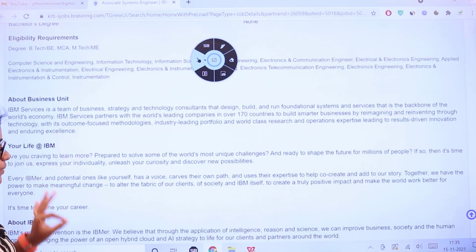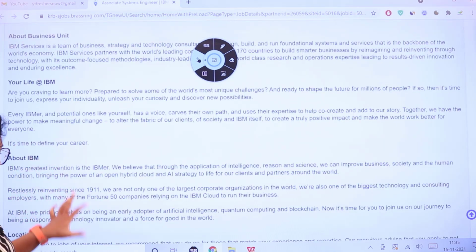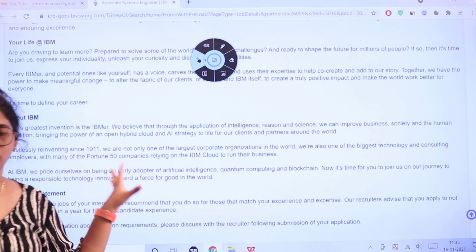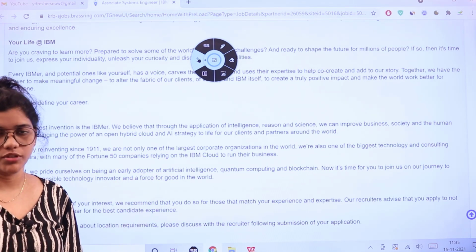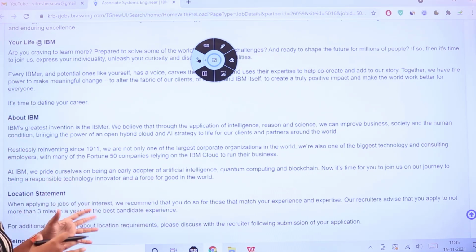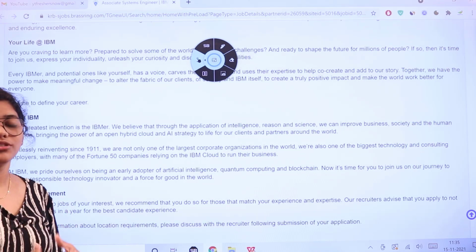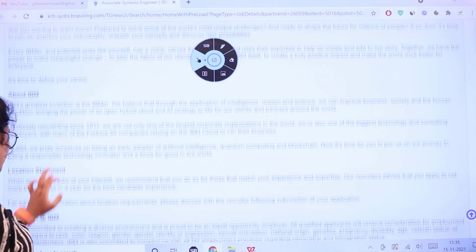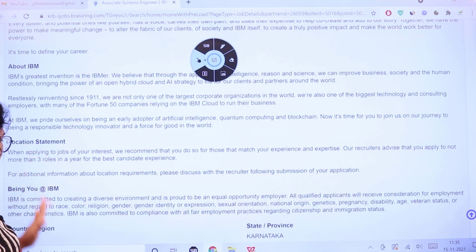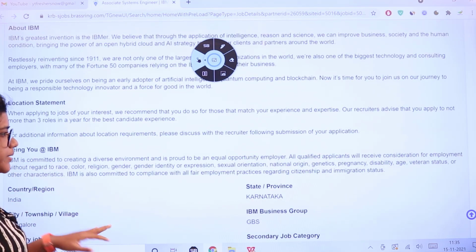How is your life going to be in IBM, and about IBM? So if you are interested to read all this, you can head over to the official website and just know how IBM is working and how your life is going to be there. And then the location statement.